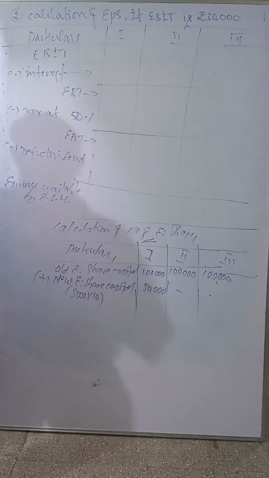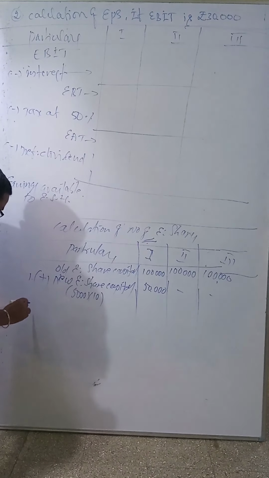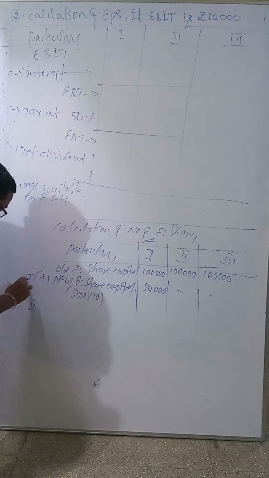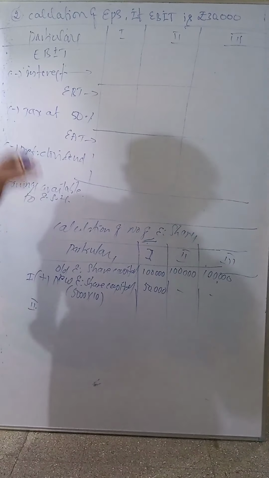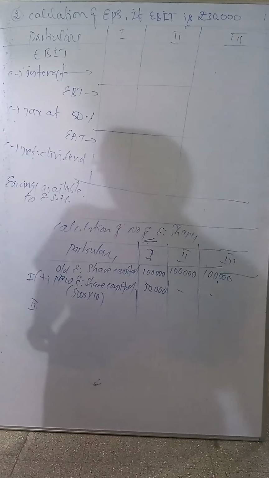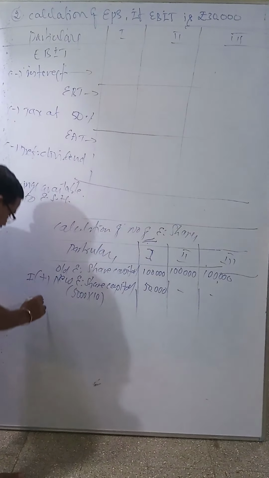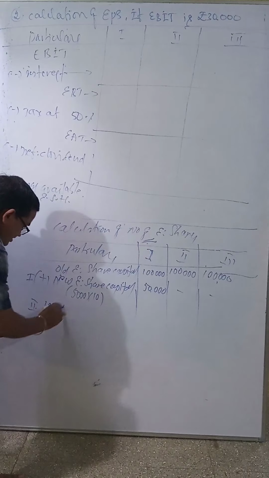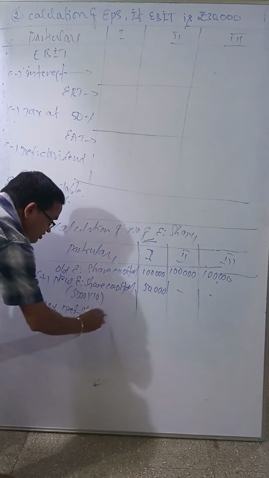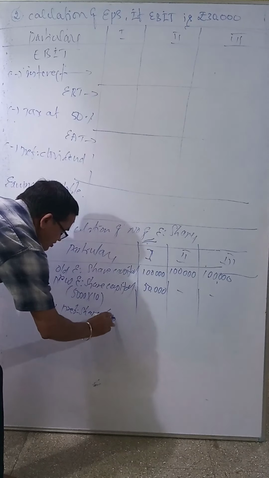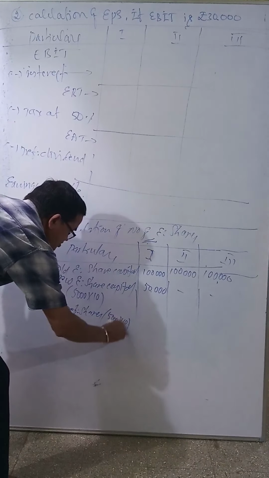What have they given as the second point? If you want, you write the first point. What have they given as the second point? They have given the issue of 5,000 12% preference shares of rupees 10 each. Like this you have to write: 12% preference shares. 5,000 12% preference shares of rupees 10 each.